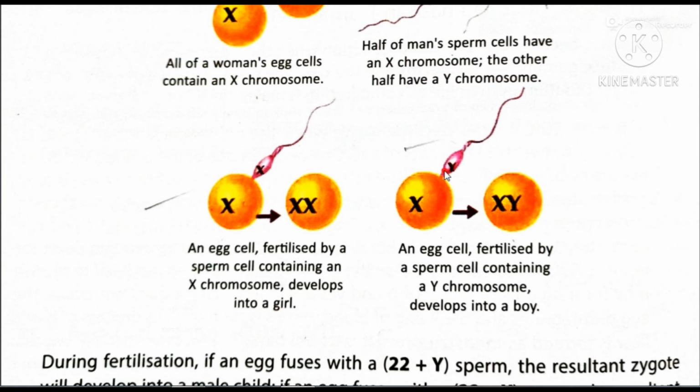But if a sperm having the Y chromosome fuses with an egg having the X chromosome, then it forms XY. A zygote, the fertilized egg, will contain XY chromosomes and it develops into a boy.